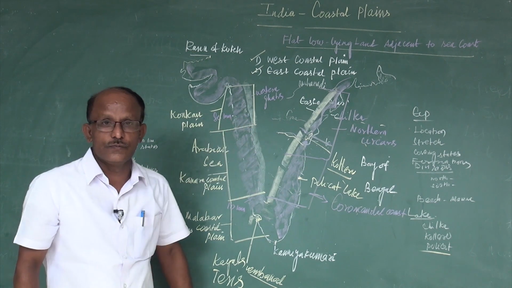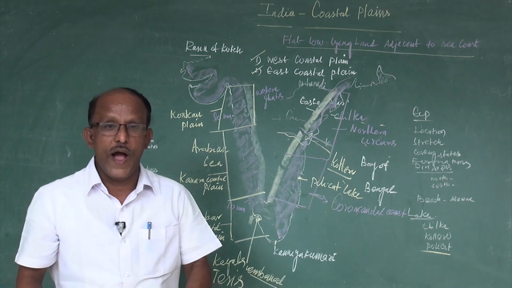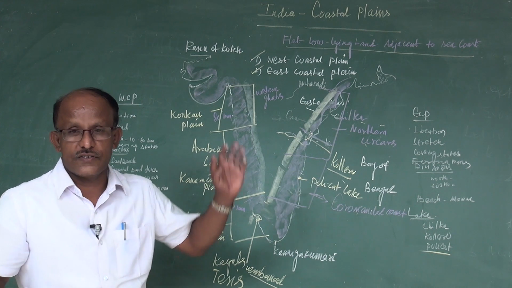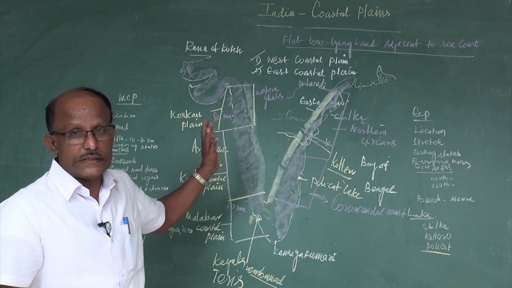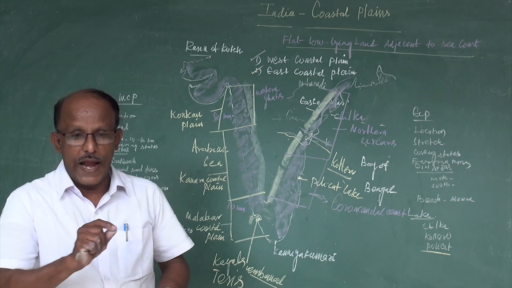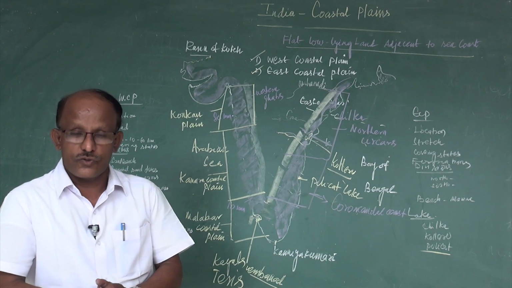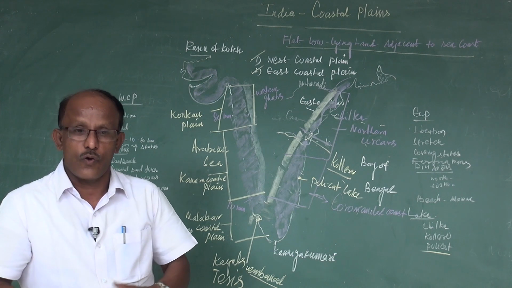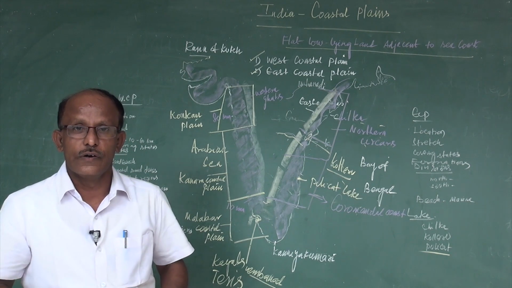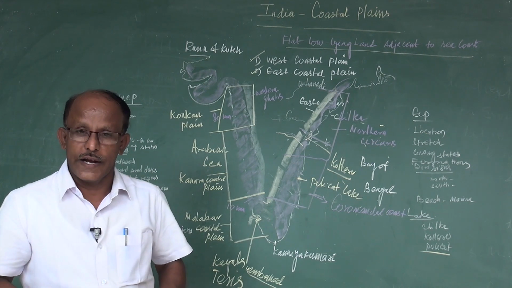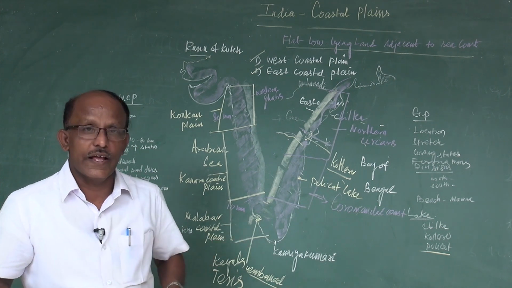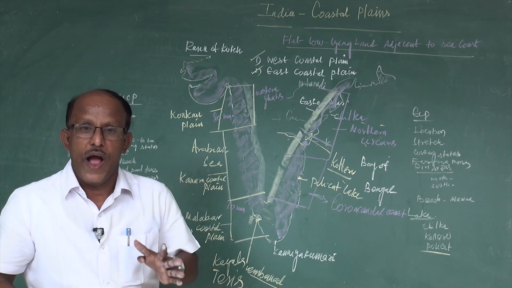So, my dear children, go through the points given under the topic of the western coastal plain and the eastern coastal plain in the textbook line by line, store all the points in your mind, and whenever required, reproduce them on paper and get full marks without leaving a single point.